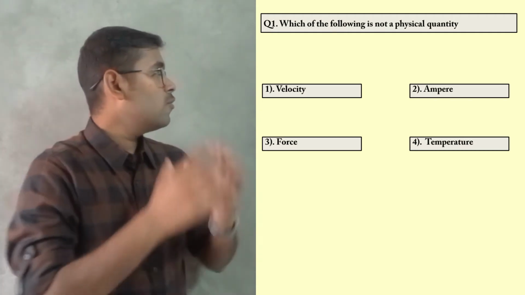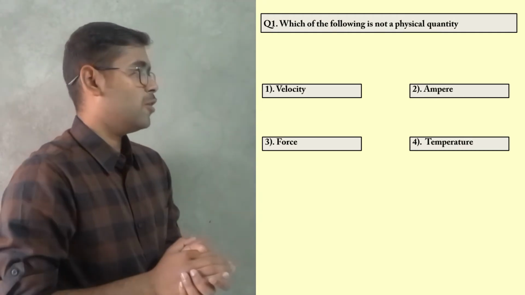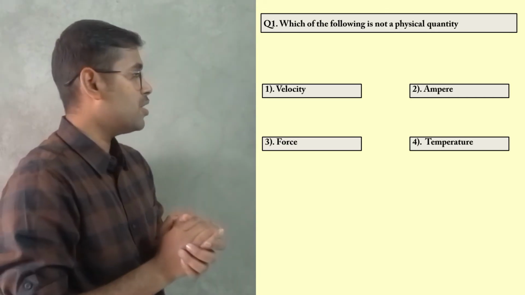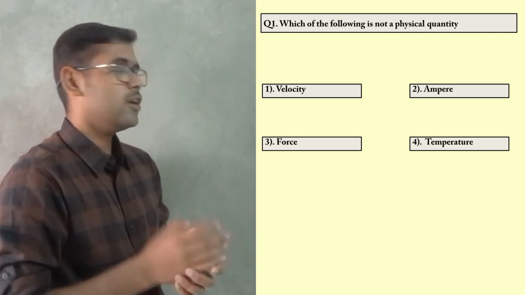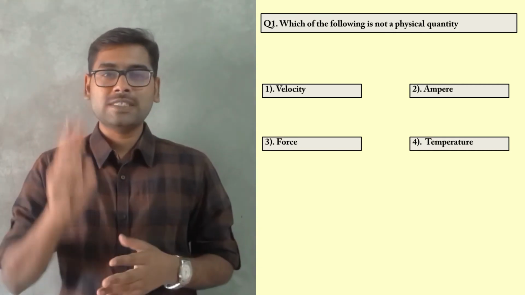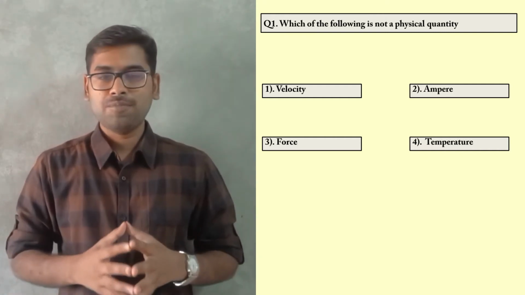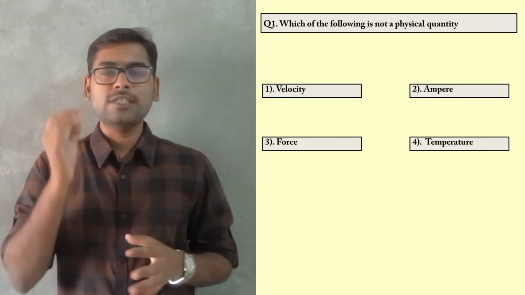Guys, let us begin our discussion with question number 1. Which of the following is not a physical quantity? Option number 1, velocity. Option number 2, ampere. Option number 3, force. And option number 4, temperature. Guys, here in this question, out of 4 options, 3 are physical quantities and 1 is the unit of a physical quantity. If you don't know what are physical quantities, listen to me now.